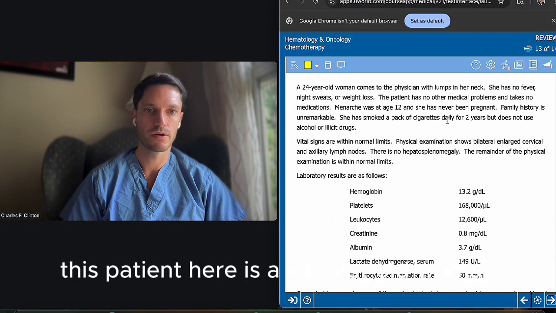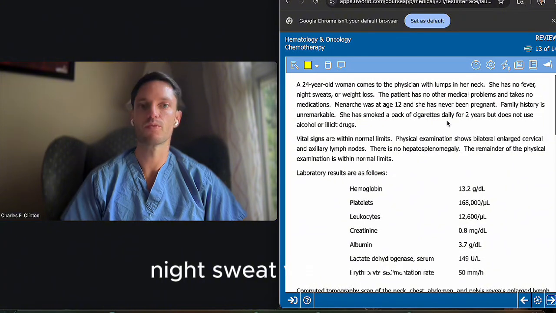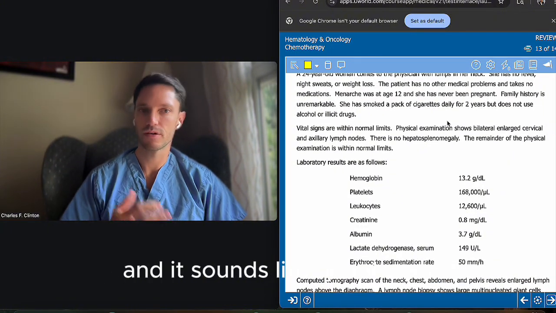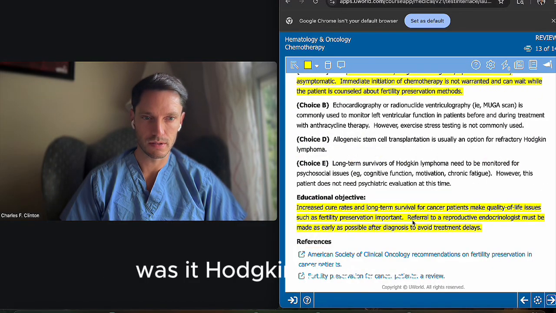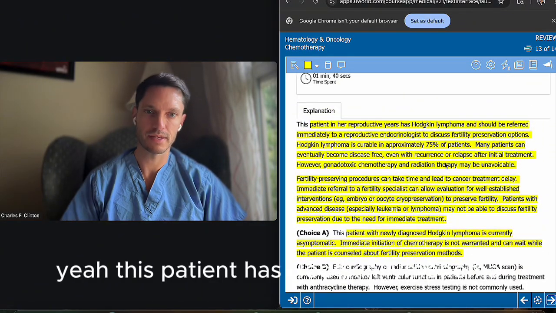This patient here is a 24-year-old woman with some lumps on her neck, night sweats, weight loss. Okay, those are constitutional symptoms, and it sounds like lymphoma. And it was a non-Hodgkin, I think. Was it Hodgkin or, let's see. I think it was Hodgkin lymphoma. Yeah, this patient has Hodgkin's lymphoma.